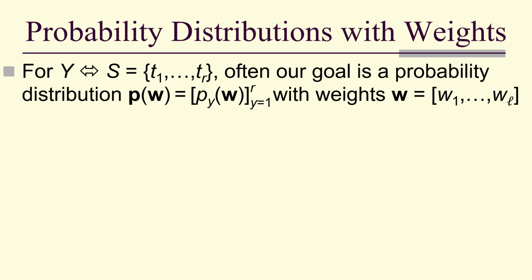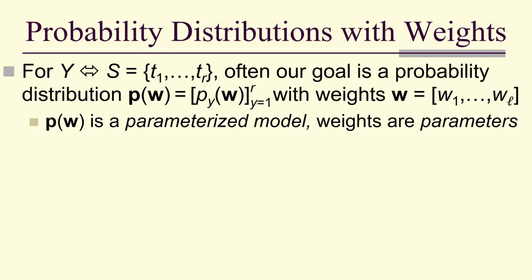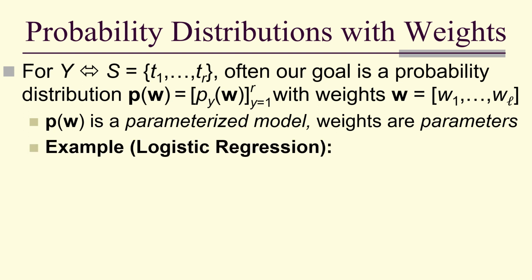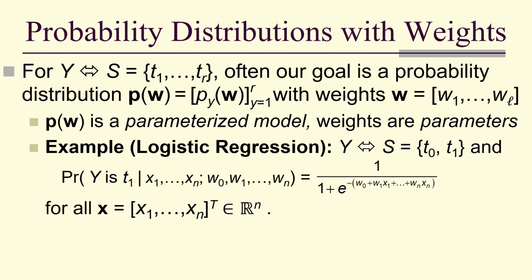So each P in our probability vector, bold P, depends on some weight vector. This is called a parameterized model, and the weights are called parameters. Logistic regression, for example: we have a sample space with two outcomes, and we have this conditional probability that y is t1 given the observation of the x's and those weights.